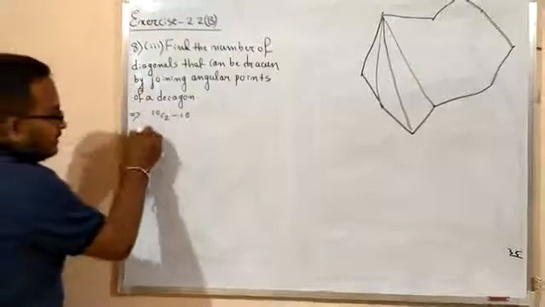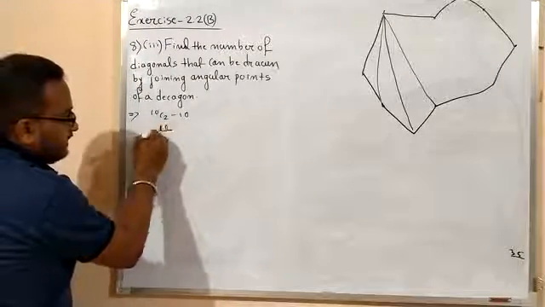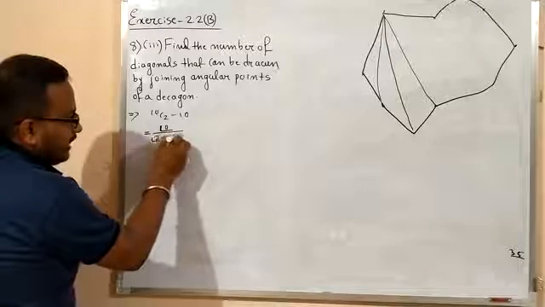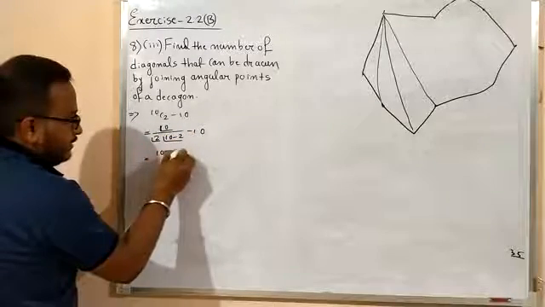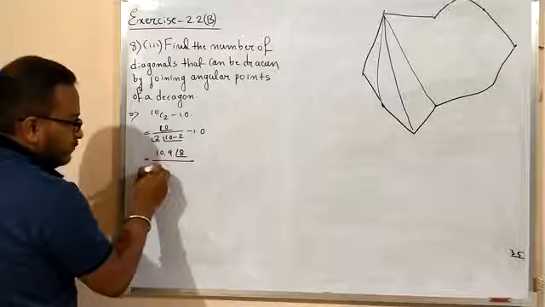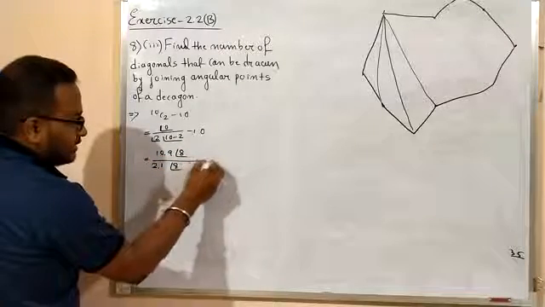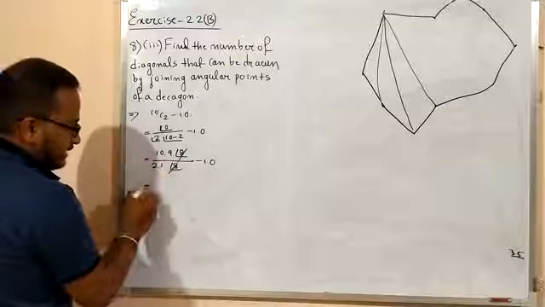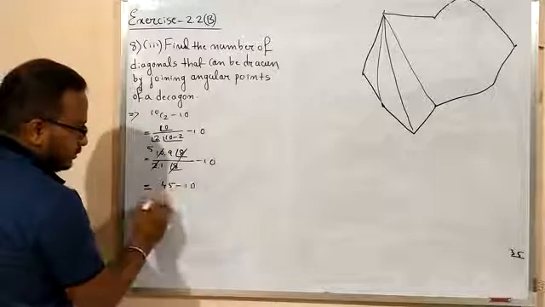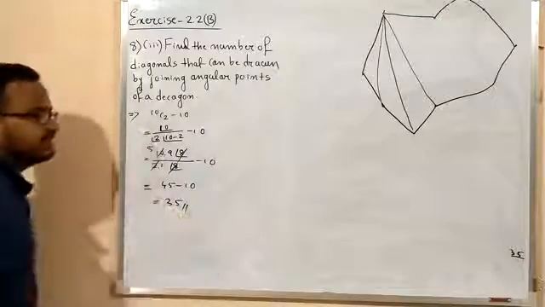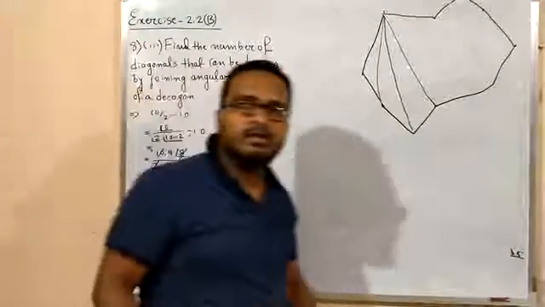Okay? So now calculate it. It will be factorial 10 by factorial 2 times factorial 10 minus 2, minus 10. And it is 10 into 9 into factorial 8 by 2 into 1 factorial 8, minus 10. Factorial 8 cancels, and 2 with 10 gives 5, so 45 minus 10, so it will be 35. This is the answer. Okay?